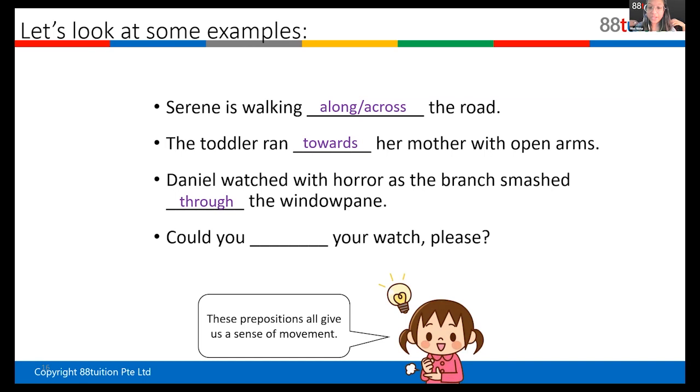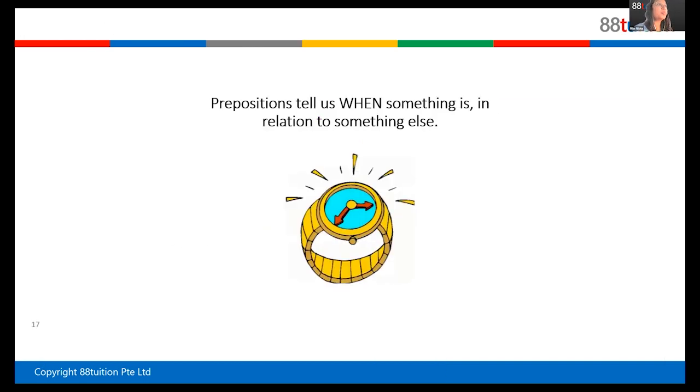Next one. Could you what your watch, please? The action of removing it. What is it? To take off. Very good. Yes, take off. Could you take off your watch, please? Give us our point. So very good. These are all examples of movement.